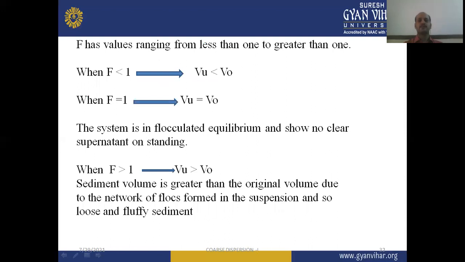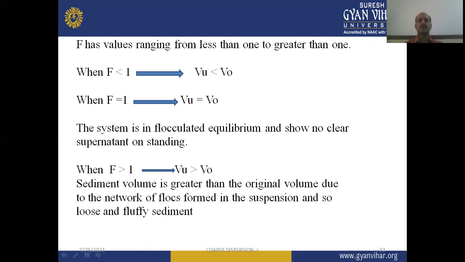the sedimentation volume is 1, it is the condition of the ideal suspension, where the ultimate volume of sediment is equal to the original volume of suspension before settling. The system is in flocculated equilibrium and shows no clear supernatant. In the next case, when the F value is greater than 1, then Vu will be greater than Vo. The sediment volume is greater than the original volume due to the network of flocs formed in the suspension, and so loose and fluffy sediment can be seen.